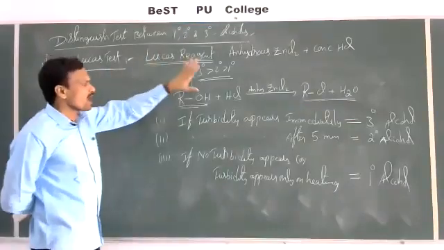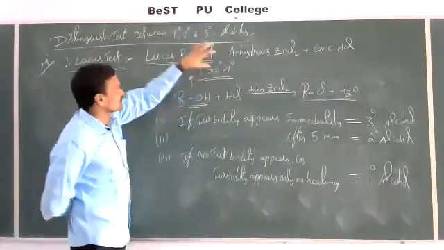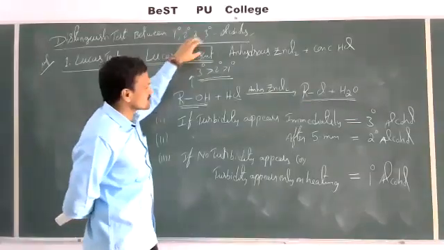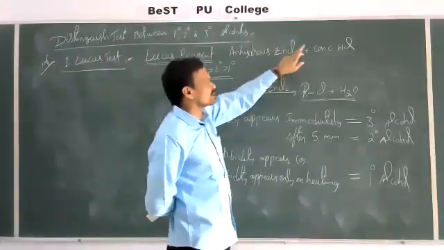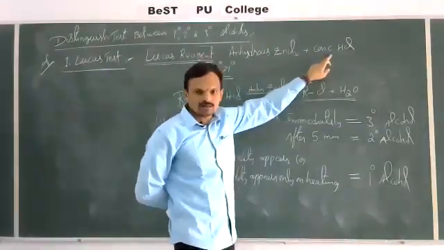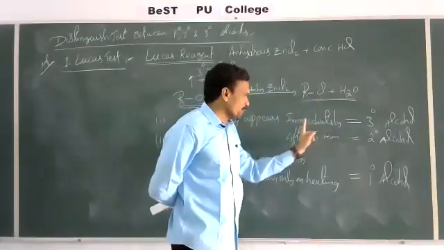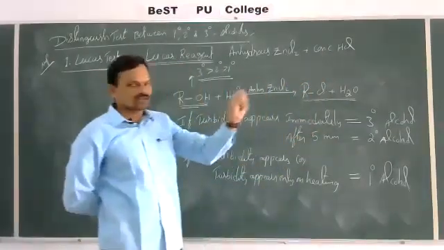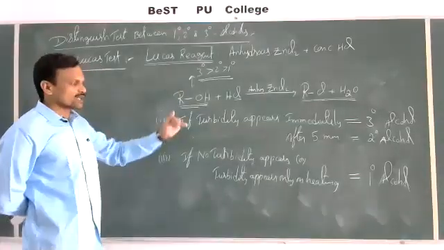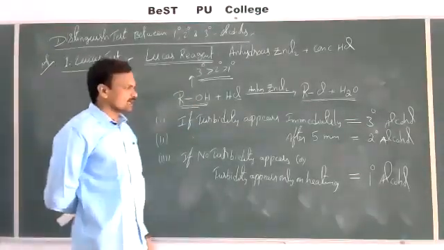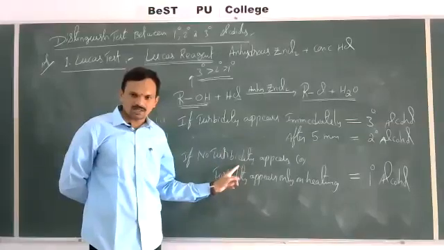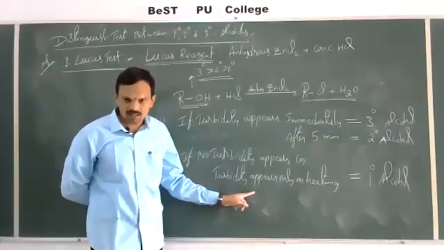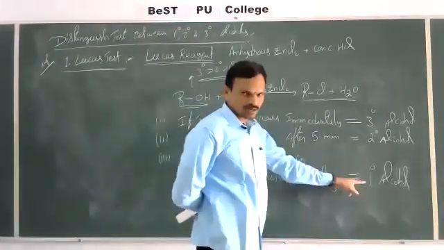See once more, alcohols when treated with Lucas reagent, that is the mixture of anhydrous ZnCl2 and concentrated HCl: if turbidity appears immediately, that is tertiary alcohol. Turbidity after 5 minutes, secondary alcohol. If no turbidity appears or turbidity appears only on heating, that is a primary alcohol.